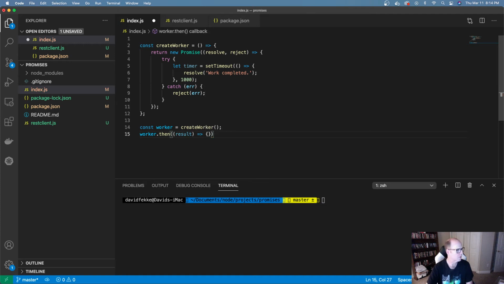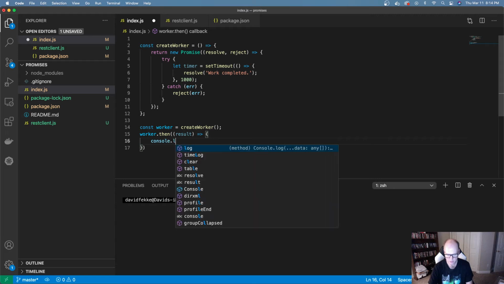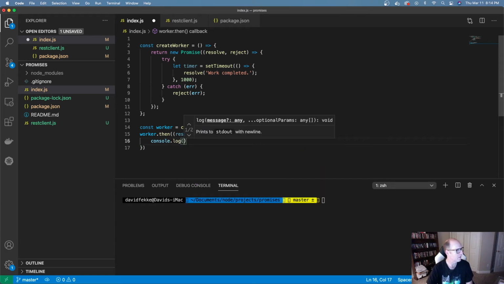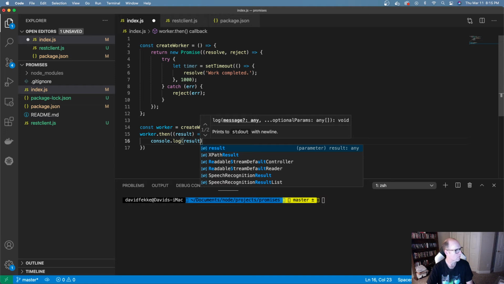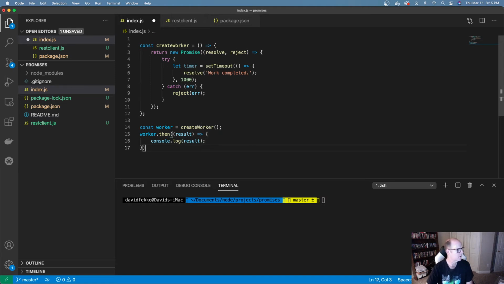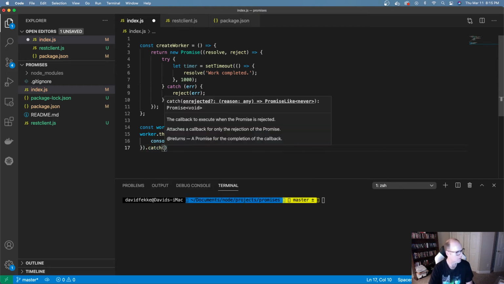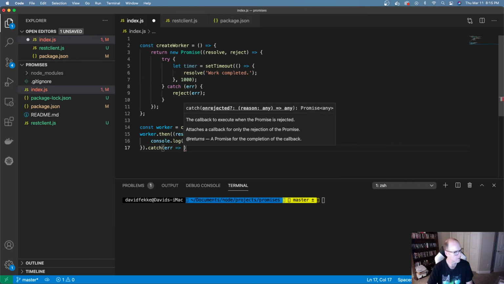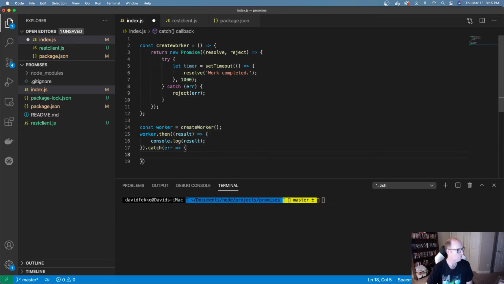And in that result, I'm just going to print that out. So I'm going to do the console.log, and we'll say result. And then if there's an error, I can say .catch, and we'll just pass that error in there. And then if there's an error, we'll print out the error. So I'll say console.error. There we go.